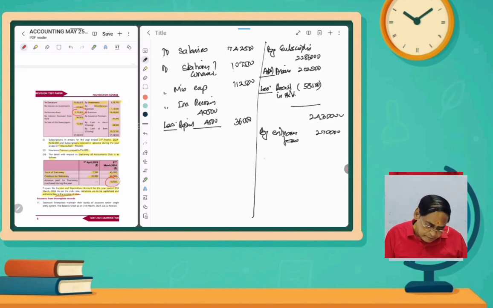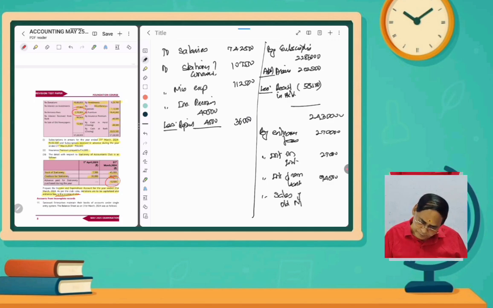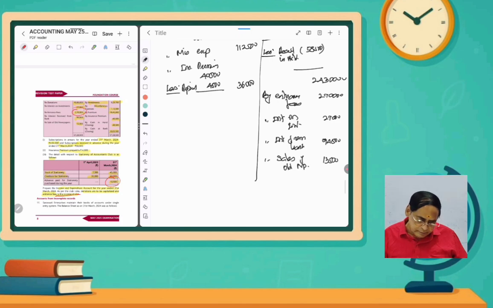And then interest on investments, that amount is 27,000. And then interest from bank, that is 94,500. The sum is simple. And sale of old newspapers, all are receipts. Sale of old newspapers, that is 13,500.